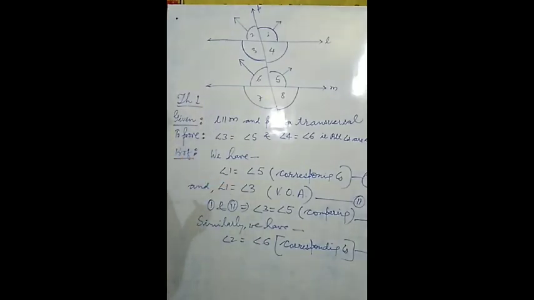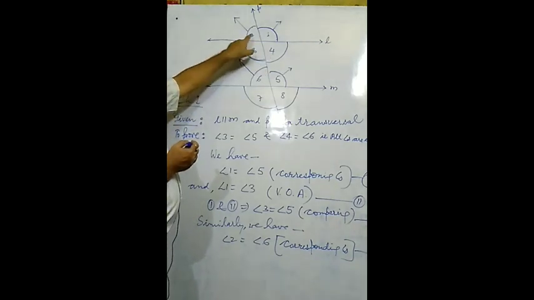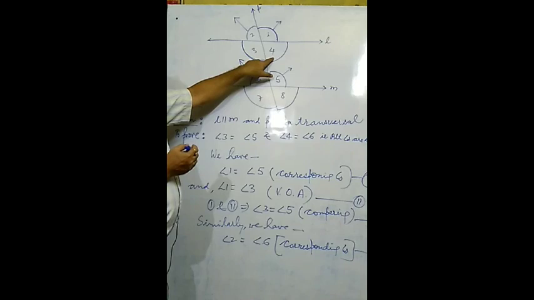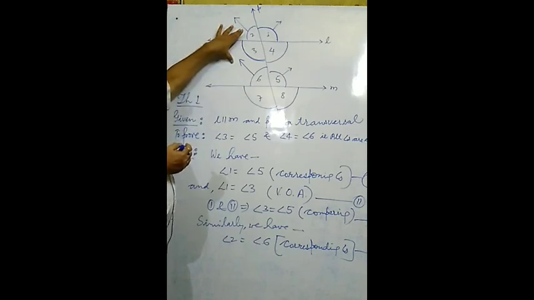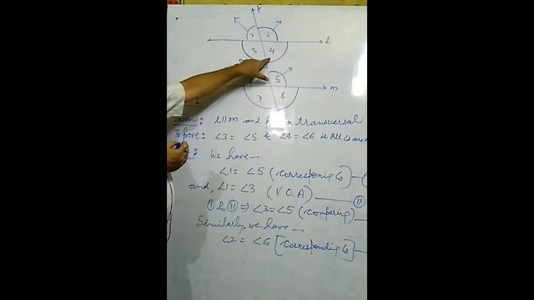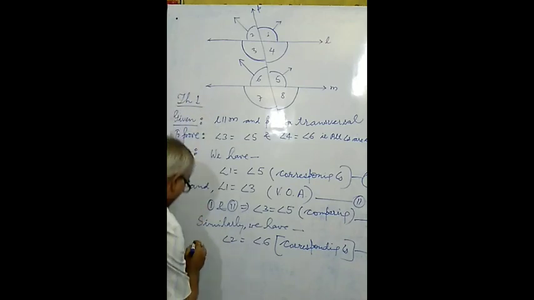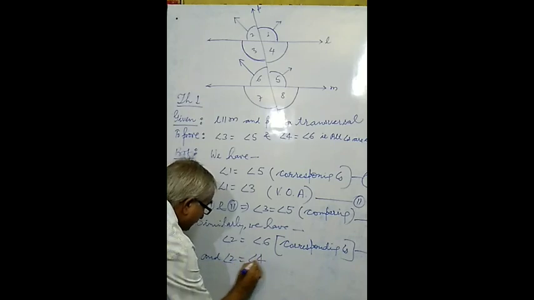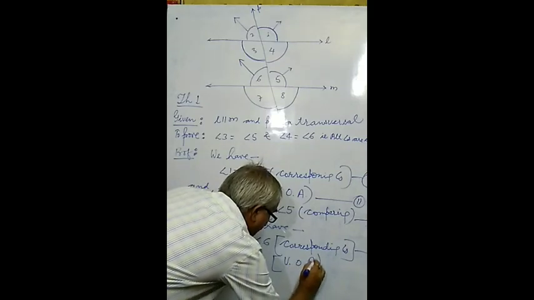Again see, angle 2 and 4, are they related? Definitely they are vertically opposite angles. So we may write again angle 2 equals angle 4 also, because both are vertically opposite angles. Angle 2 equals angle 6, and the reason is both the angles are corresponding angles. Now angle 2 and angle 4 are both equal. Why? Because both are vertically opposite angles. So we write again that angle 2 is also equal to angle 4, and the reason is both the angles are vertically opposite angles.